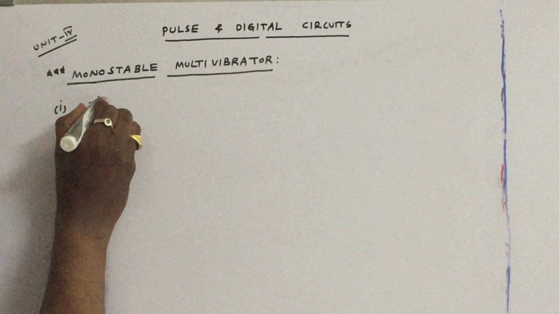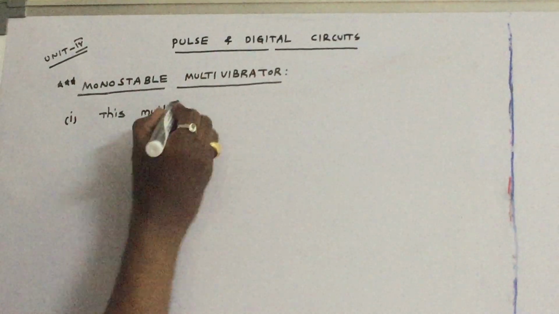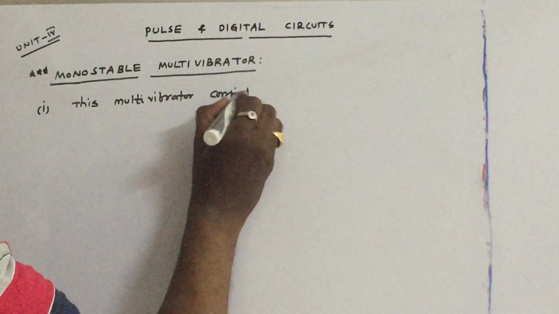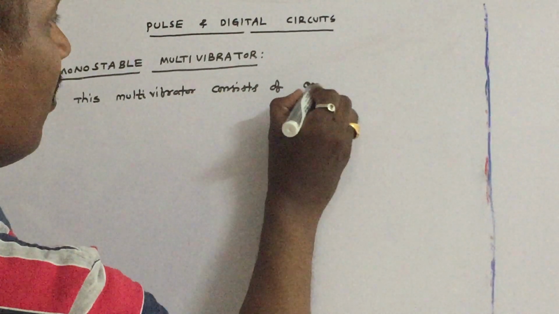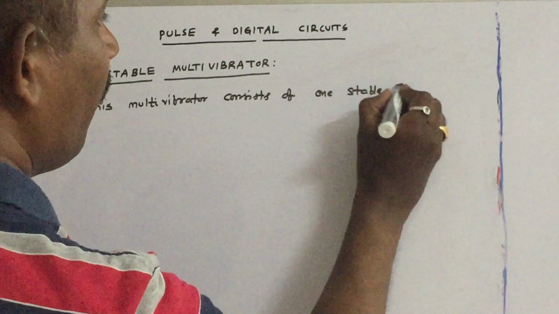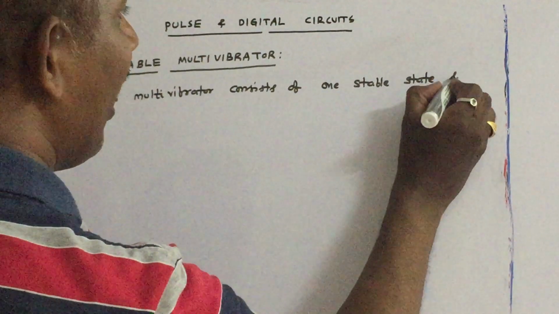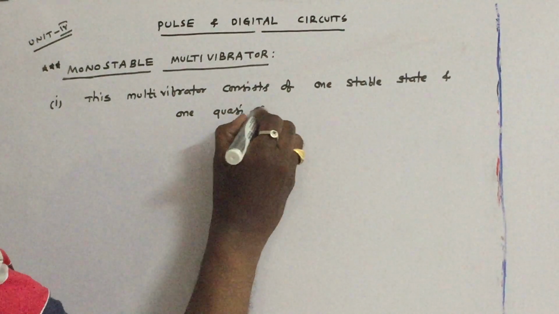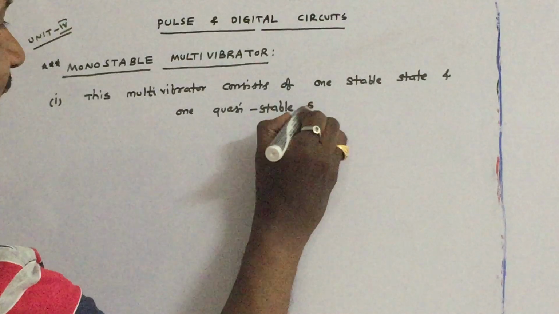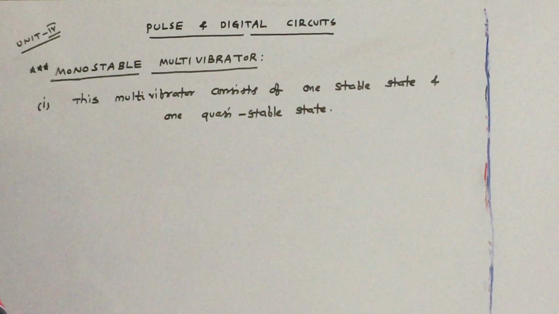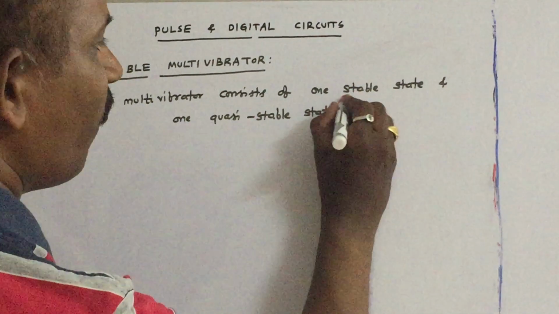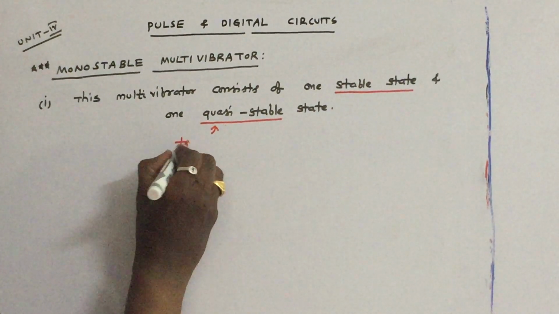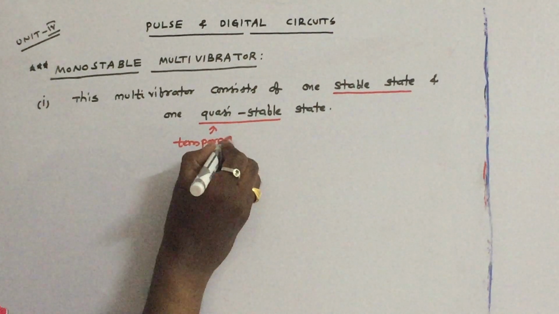So this multivibrator consists of one stable state and one quasi-stable state. So this is the first point you have to mention about this multivibrator. What does quasi mean? In the astable multivibrator we have discussed, quasi means temporary state.